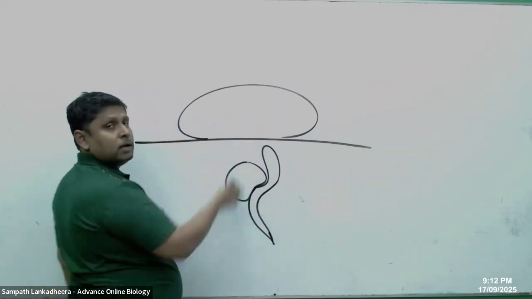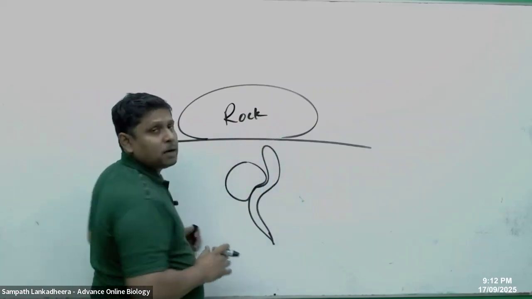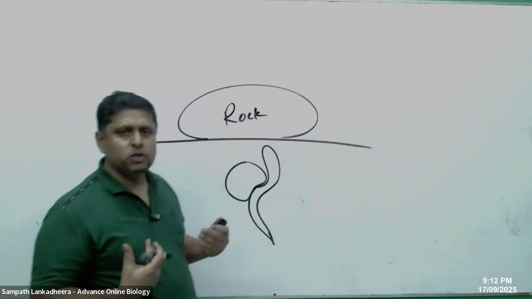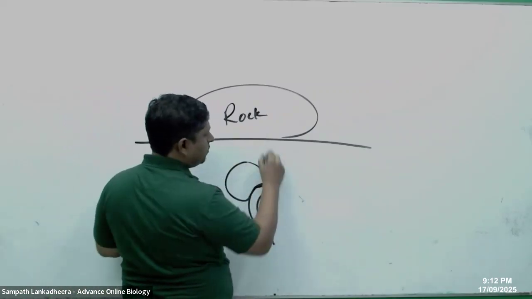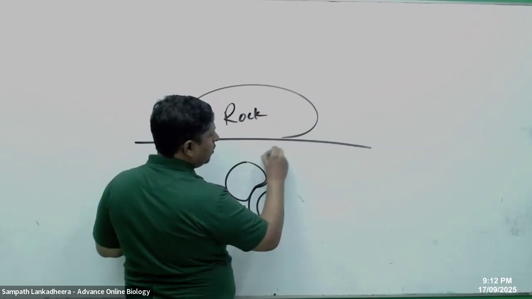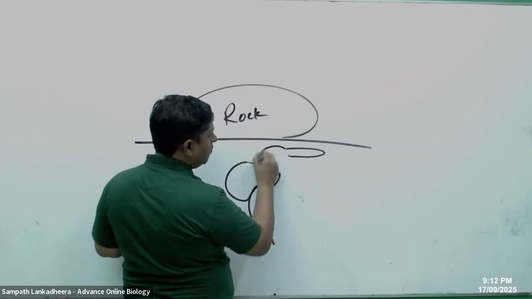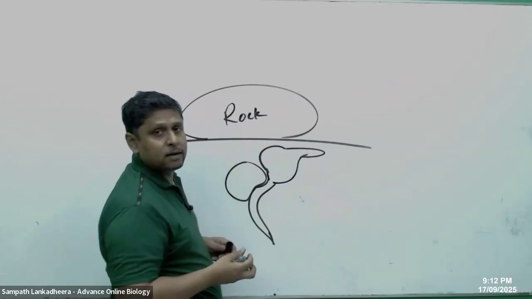It can't grow taller because there is a rock. So what happened now, people? The plant senses the stress, so it produces more ethylene. When ethylene is produced, vertical growth is going to stop. Instead, horizontal growth is promoted. And then the stem becomes thicker, like that.